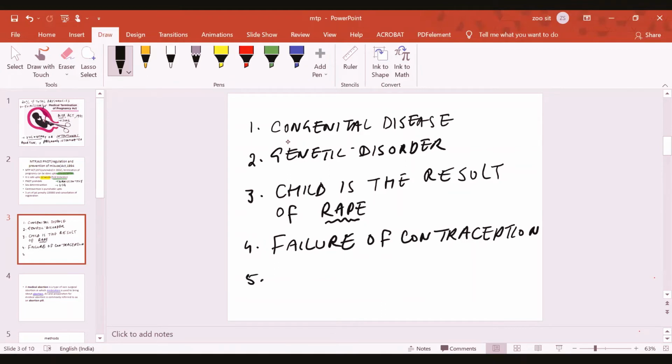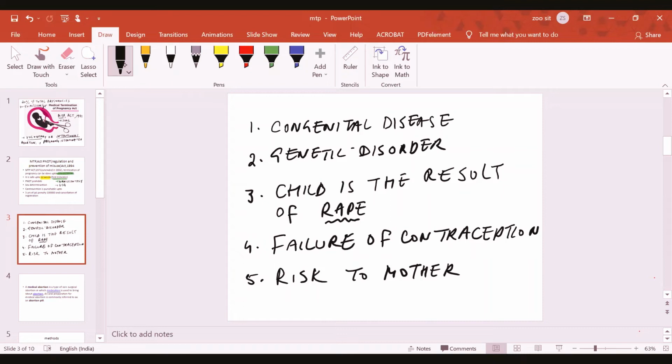Or point number 5, there is a likely risk to the mother's health. That means the mother cannot bear this child, and it will pose a risk to the mother's health. So these are the clauses under which this act allows termination.